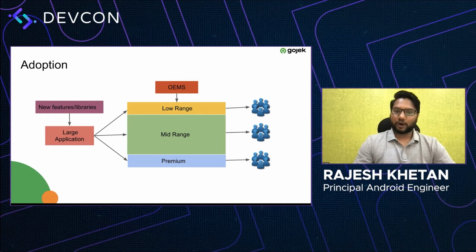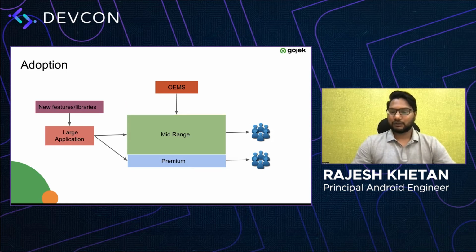So this brings a problem where we might have a risk of not being able to cater to low range devices, because they have low storage and might have to prioritize between the different apps they want to keep on their smartphone, because they don't have enough space for all the applications. So this brings a risk that they might uninstall our app, or not update to the latest version of our app, and then we might lose this particular segment of users.